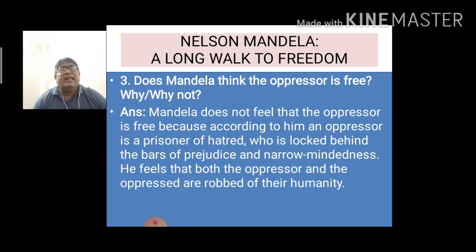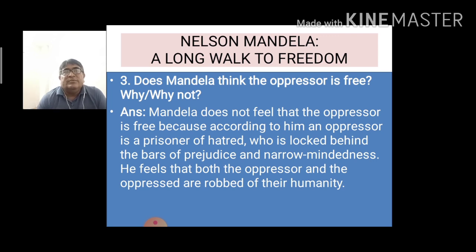What does Mandela think? The oppressor is free. Why and why not? Mandela does not feel that the oppressor is free because, according to him, an oppressor is a prisoner of hatred, who is locked behind the bars of prejudice and narrow-mindedness.